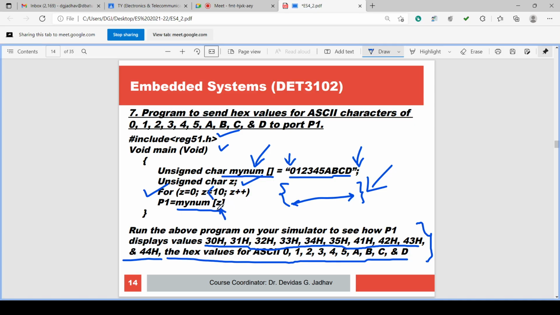That value indicates my num is an array and it will have 10 elements. So which element do we have to indicate? We have to put the index. Whatever the index of the element we want, that index is put here. So Z will have the values 0, 1, 2, 3, 4, 5, 6, 7, 8, 9. So P1 equal to my num Z, that value may be 0 to 9, and accordingly it will output on the port.